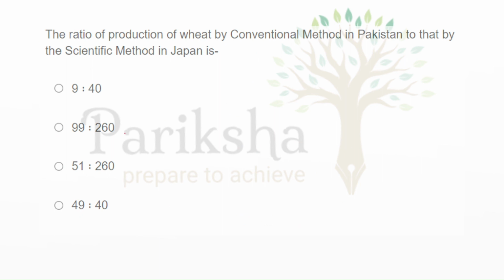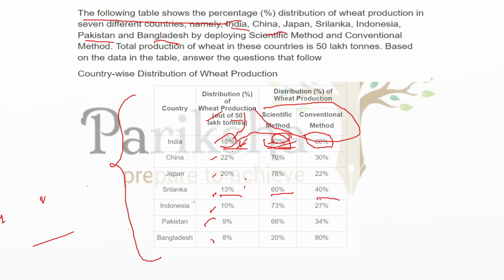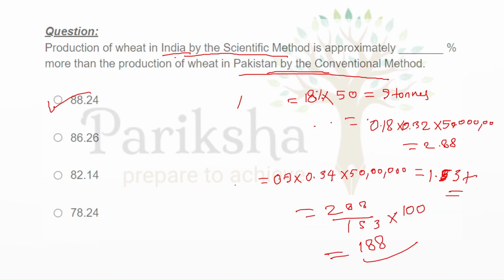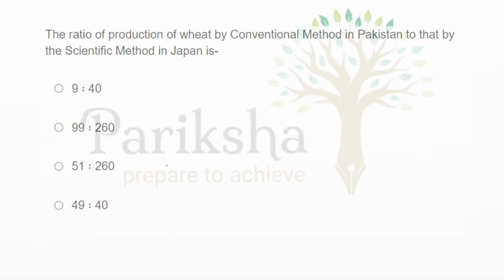The ratio of production of wheat by conventional method in Pakistan to scientific method in Japan. So for that again let's go to the data: conventional method Pakistan, scientific method Japan 78%. Okay, so now we have to compare their ratio.